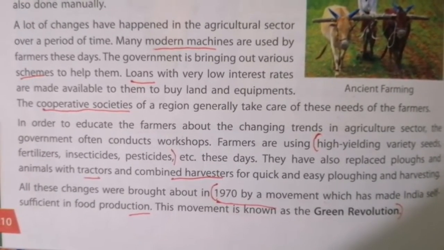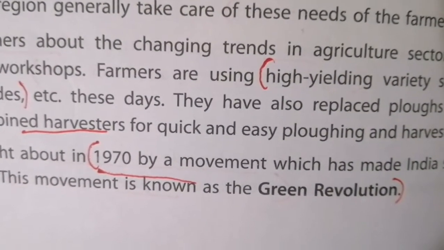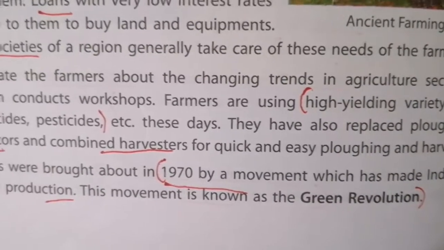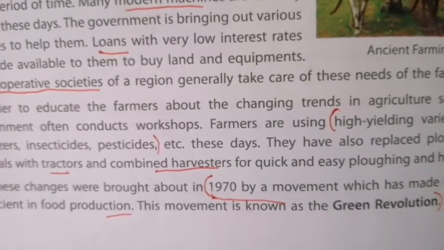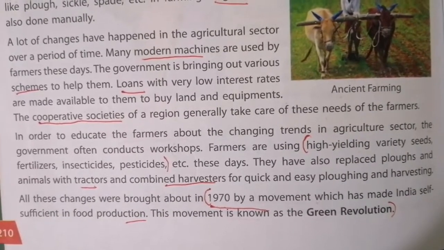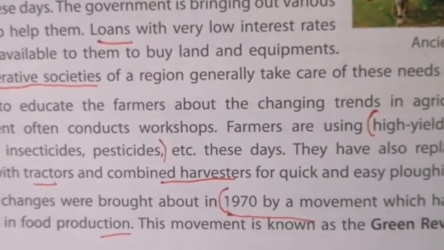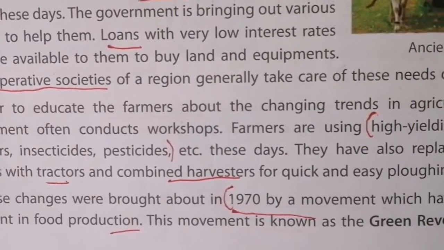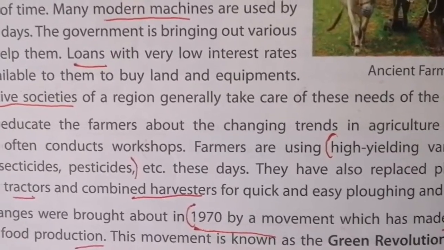Now you're going to see another term which is called the Green Revolution. What is it, children? It was a movement started in 1970, which made India self-sufficient in food production. So this movement was started in 1970 and it made India sufficient in food production. That movement is called the Green Revolution.